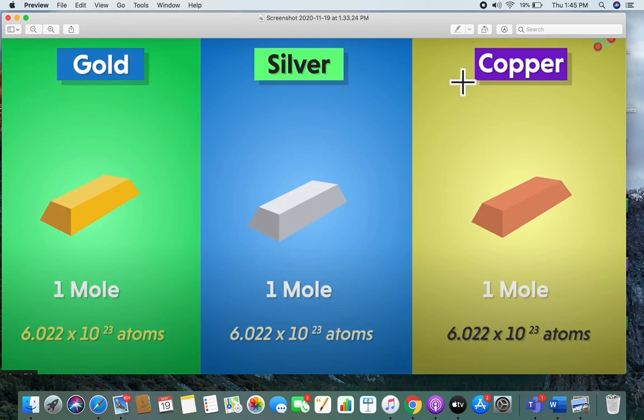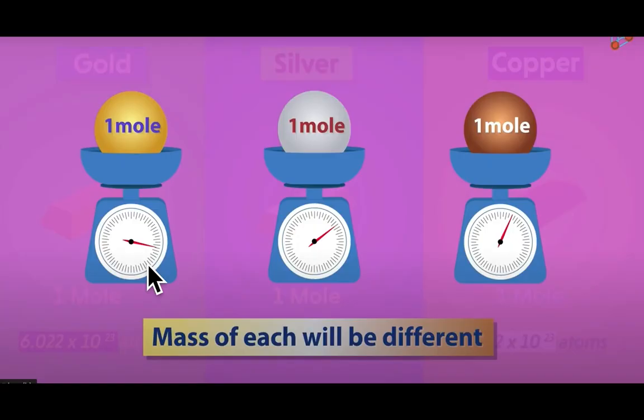Now the question arises: do 1 mole of gold, 1 mole of silver and 1 mole of copper have the same mass? No. The mass of each will be different. So how can we relate Avogadro's number, or number of atoms, with the mass?